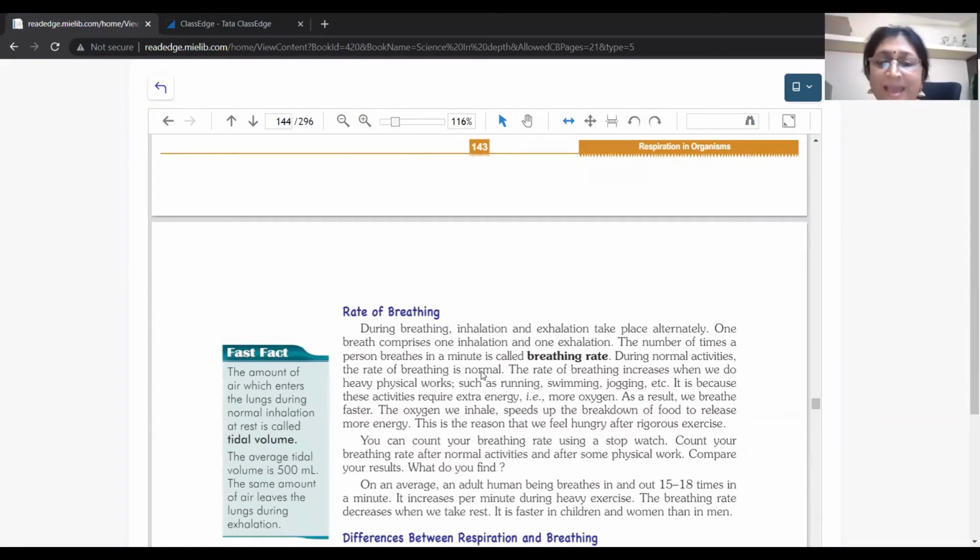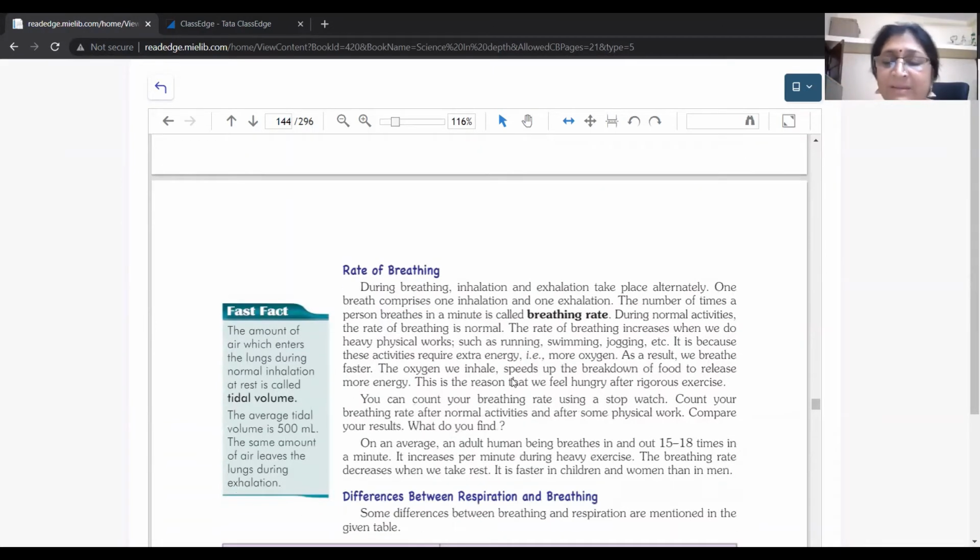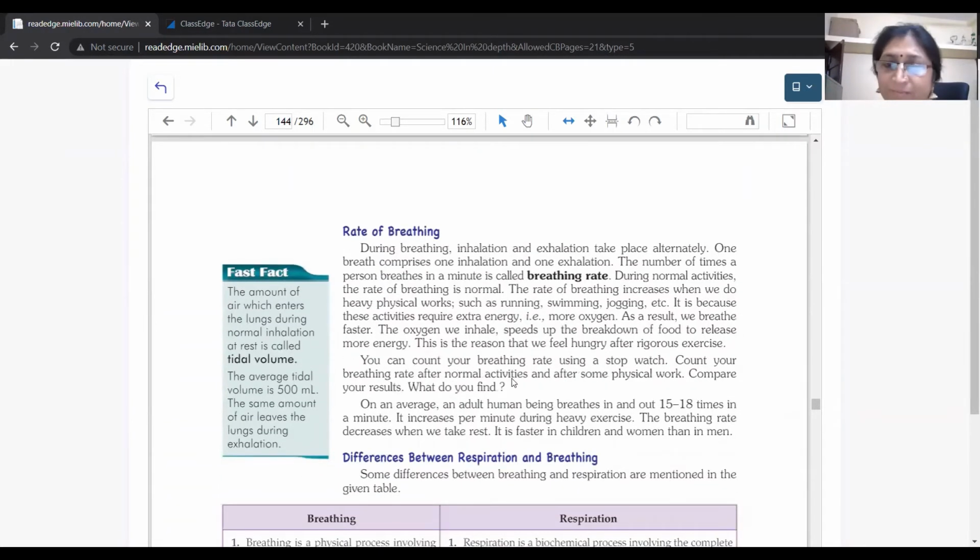Okay, so one inhalation and one exhalation is counted as one breath. The number of breaths a person takes in a minute is called the breathing rate. So the breathing rate means one exhalation and one inhalation in 1 minute. That's clear to you? Yes.